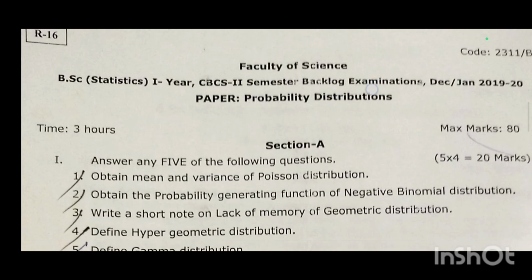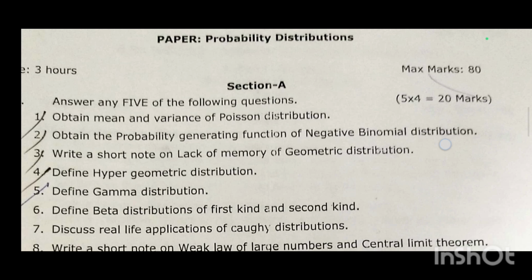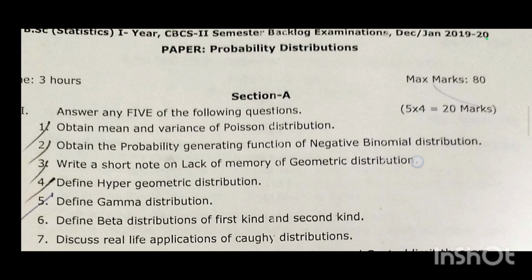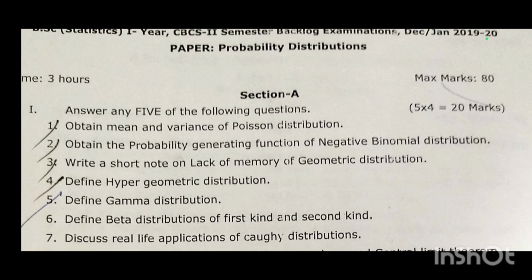Next question paper. Obtain the mean and variance of Poisson distribution. Obtain the probability generating function of negative binomial distribution. Write a short note on the lack of memory property of geometric distribution.